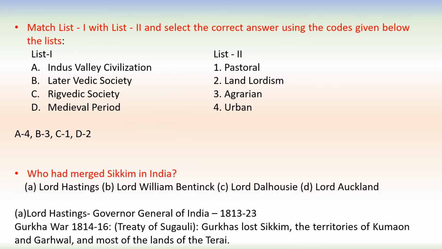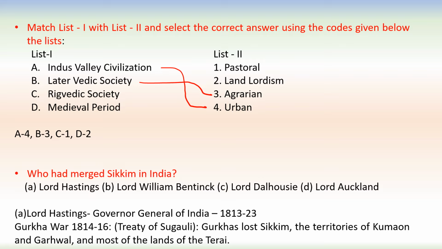Next one, we have to match list 1 with list 2. List 1 A is Indus Valley Civilization. Indus Valley Civilization किस टाइप की civilization थी? It was an urban civilization. Later Vedic society was an agrarian society.